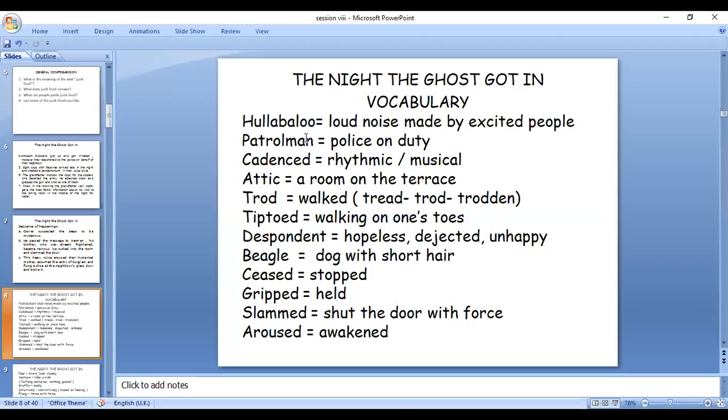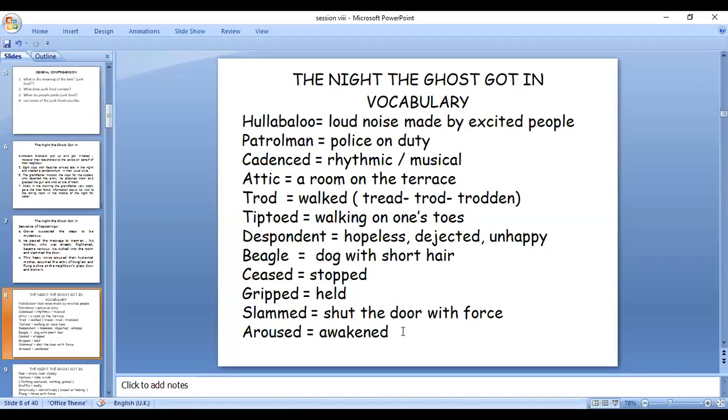Some of the words here may be active vocabulary, passive vocabulary. Passive vocabulary is not necessary for you: hullabaloo, patrolman, cadence, a good word, attic, no problem. Trod is a normal word. Tiptoed, a good word. And despondent, a wonderful word. Beagle is a passive vocabulary word. Beagle means a dog with short hair. It's a variety, a family of dogs.